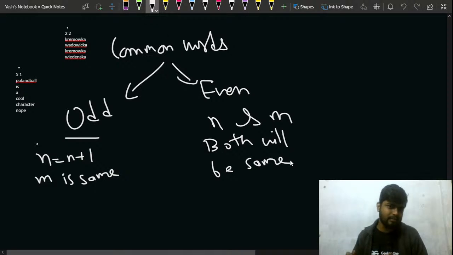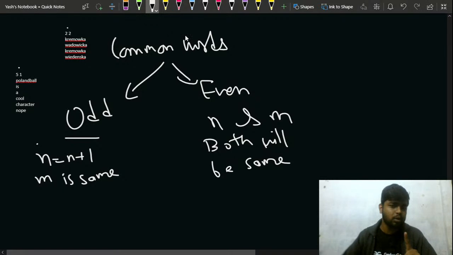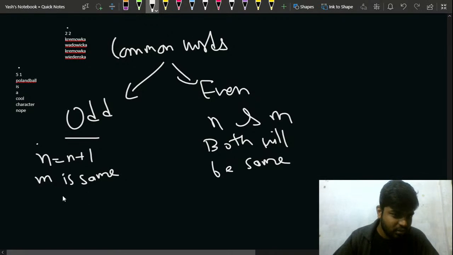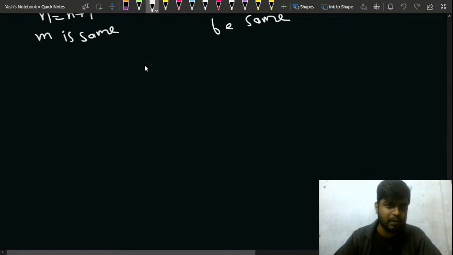Is there any other thing? You just had to check for the common words, right? And before doing that, one more thing. This is not the value of n. Let's say x is the number of common words, so n will be n minus x, m will be m minus x. And then if it is odd, n will change by one, otherwise it remains the same.